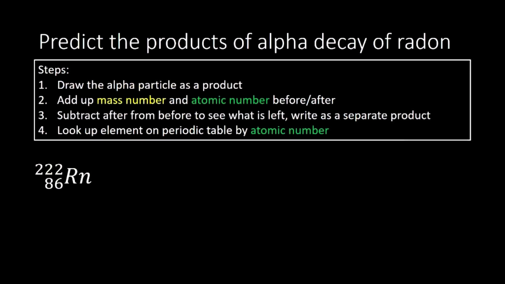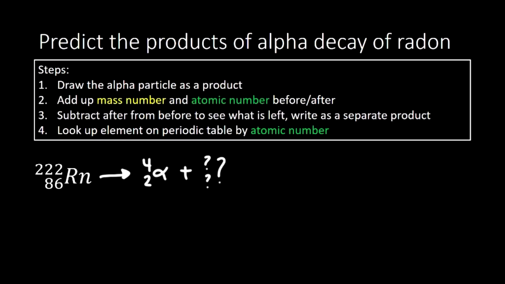So let's predict that product. So what are the products of alpha decay of radon? And I've given us a little bit more to do here because I haven't even drawn the alpha particle. So the very first step here is to draw an alpha particle as a product. Let's do that. So we're going to draw a forward arrow, and then we're going to say, okay, well, it makes an alpha particle. That means we're going to get out 4, 2, alpha. And our goal is now to figure out what goes in our 3 question marks.